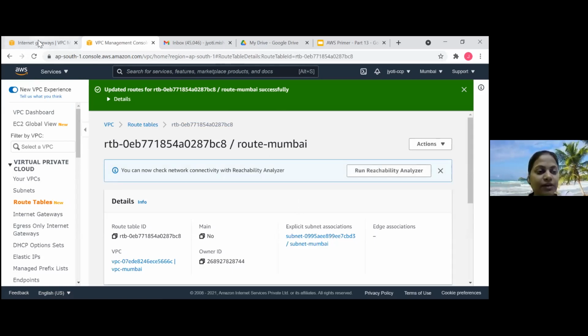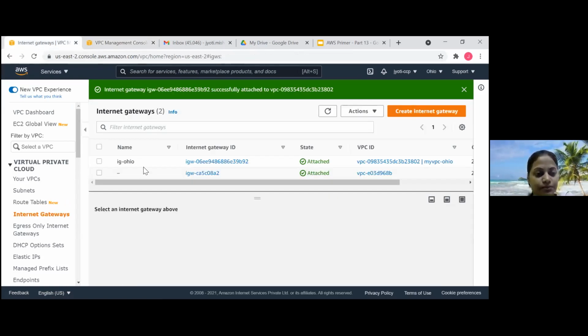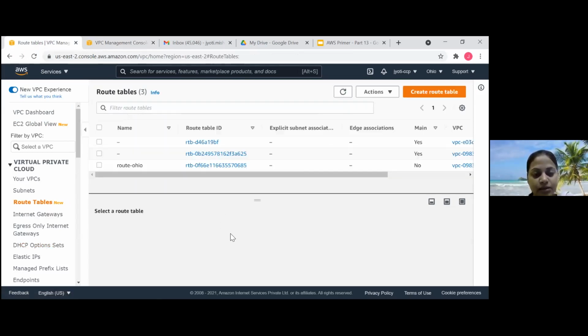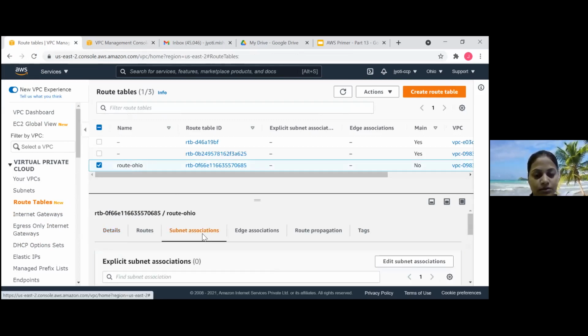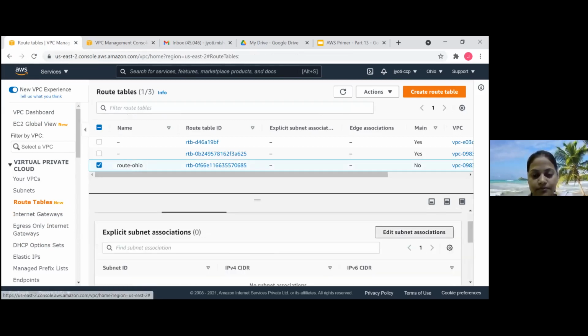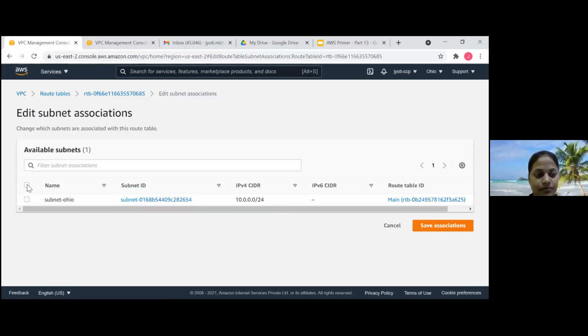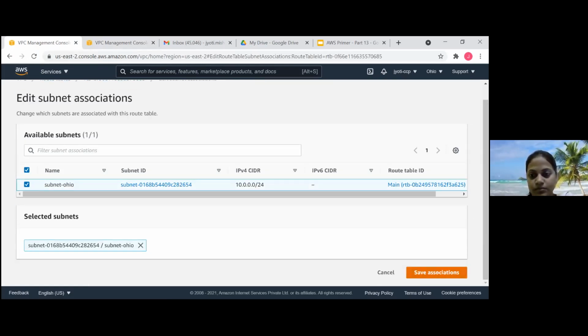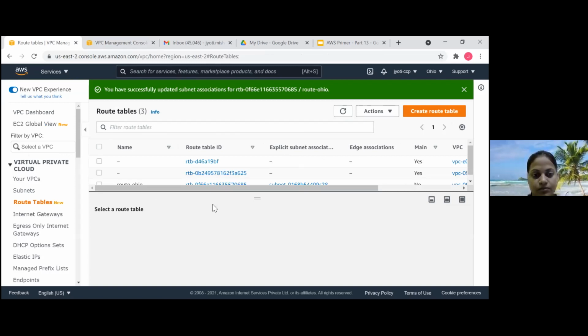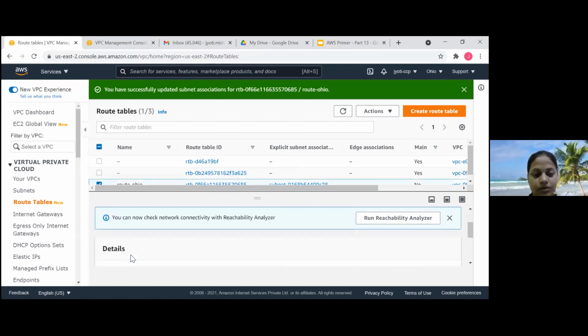Yep. Same thing we have to do in our Ohio route table. We'll go ahead and associate a subnet to this route table. Okay.